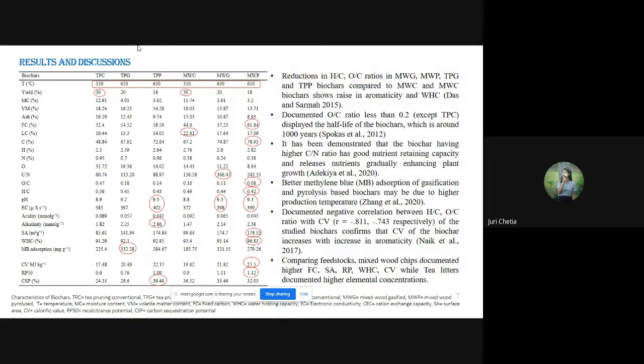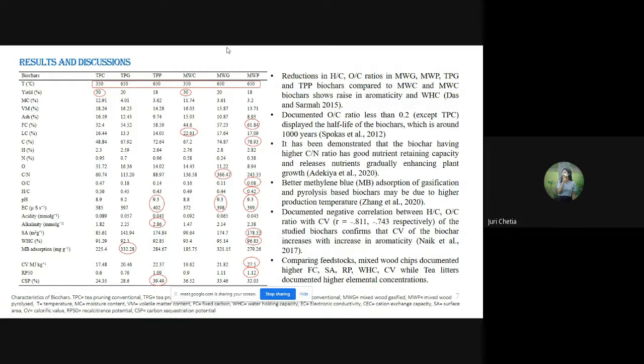As the literature and our results say, the reduction in H/C and O/C ratios in gasified and pyrolysis biochar compared to conventional biochar shows a rise in aromaticity and water holding capacity. That means aromaticity is highest in pyrolysis and gasified biochars compared to conventional biochars. The documented oxygen-carbon ratio was less than 0.2, which indicates a half-life of the biochars of around 1,000 years.